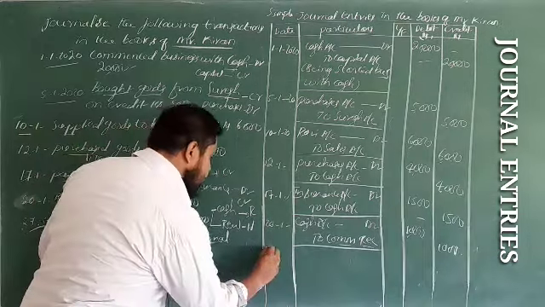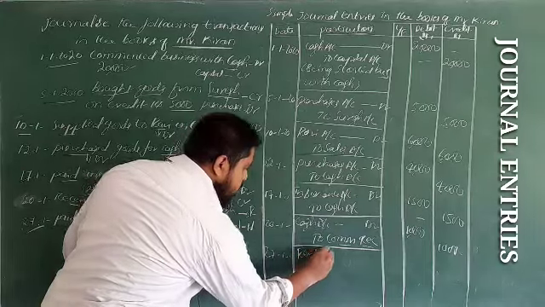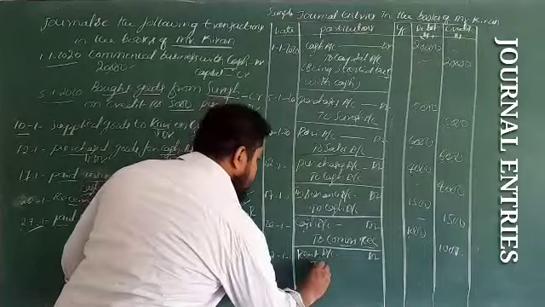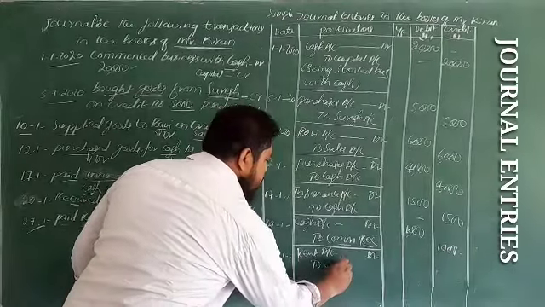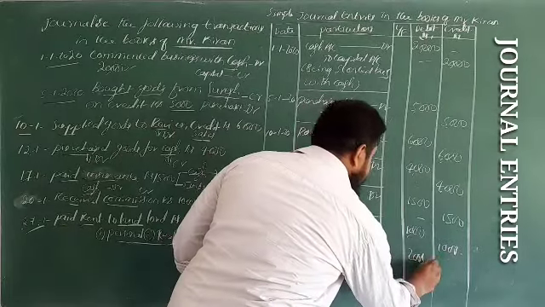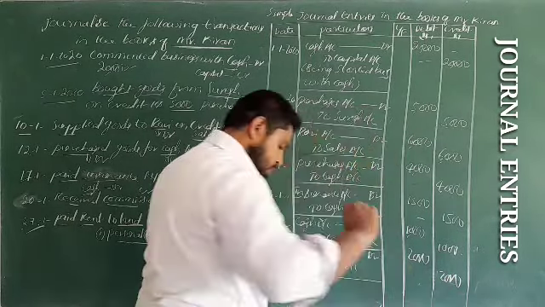So date 27th, rent account debit to cash account, amount of 2,000. Narration: being paid rent to a landlord.